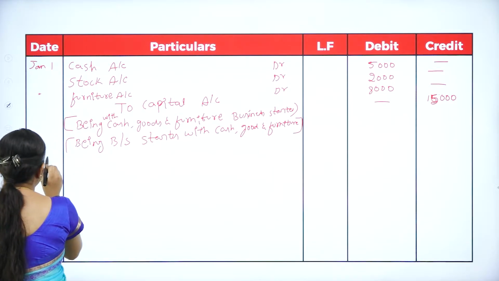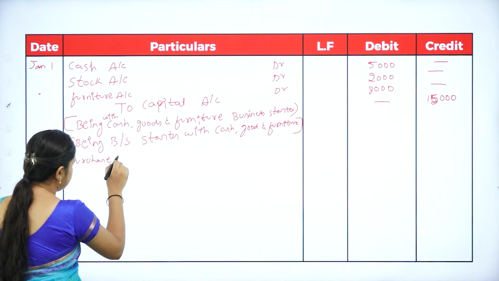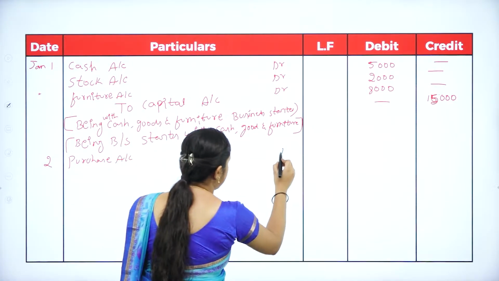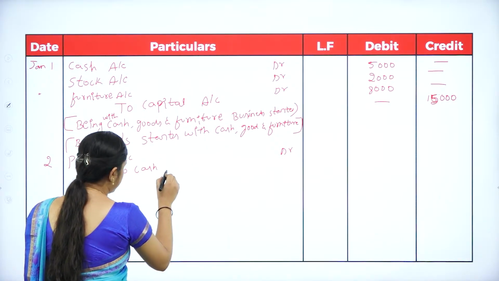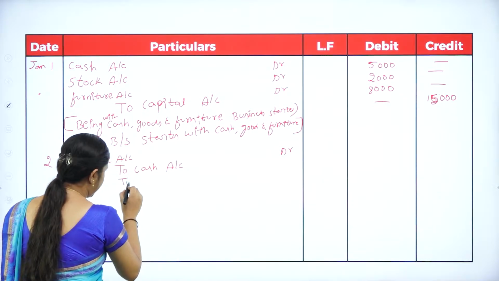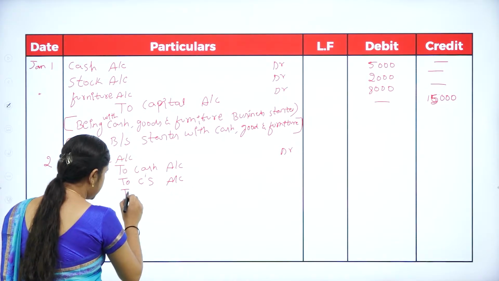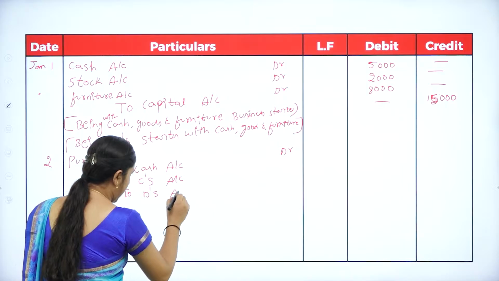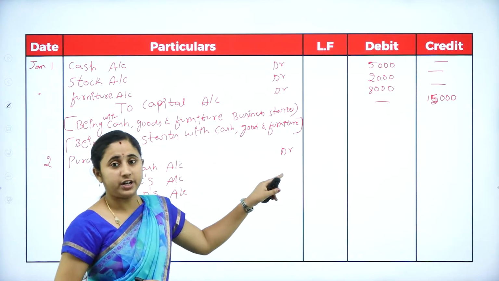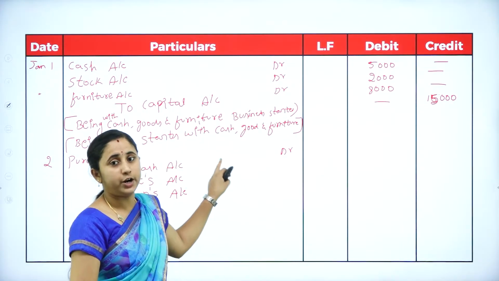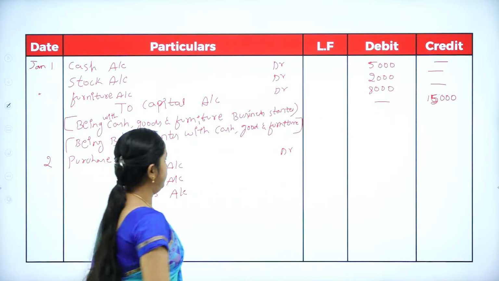Next, Jan 2nd, purchase account debtor, to cash account, as you made a cash purchase. You made a credit purchase from C, so that's C account. And you made a credit purchase from D account. This is the ledger folio column. After transferring the journals into the ledger, you need to fill it. So, here we are doing only the journal entry. You need not fill the ledger folio column.